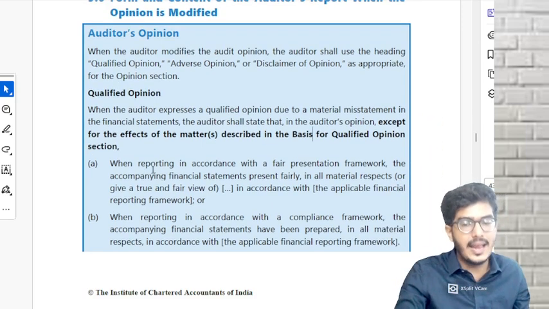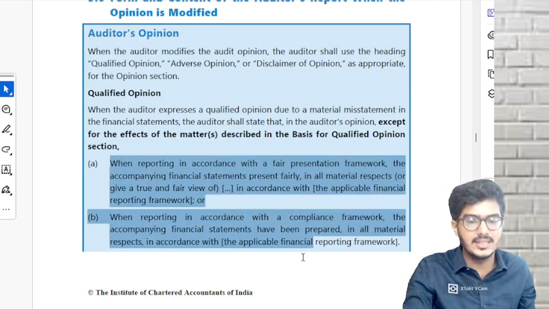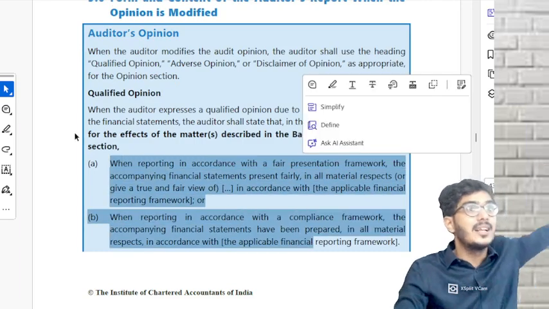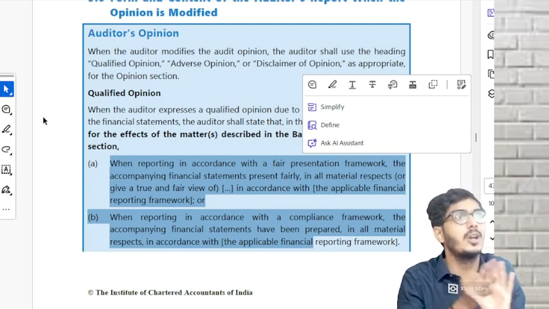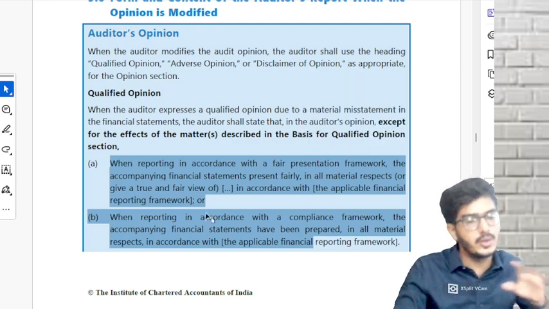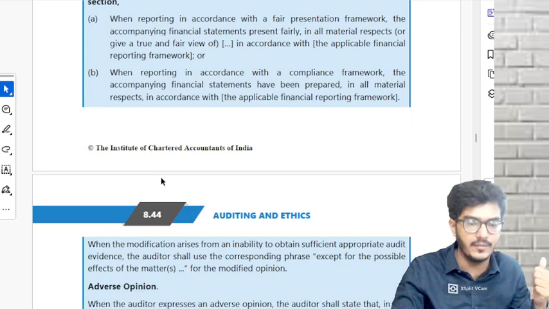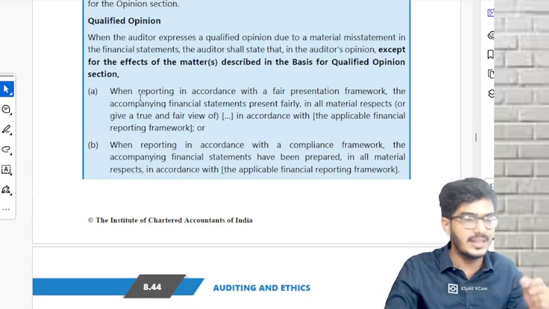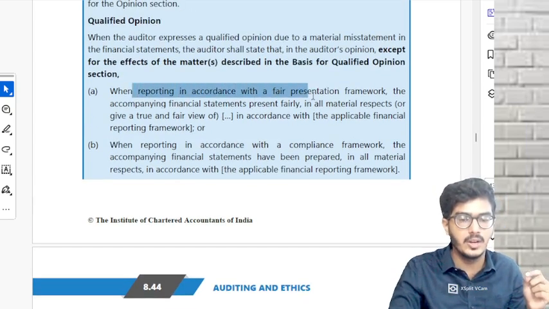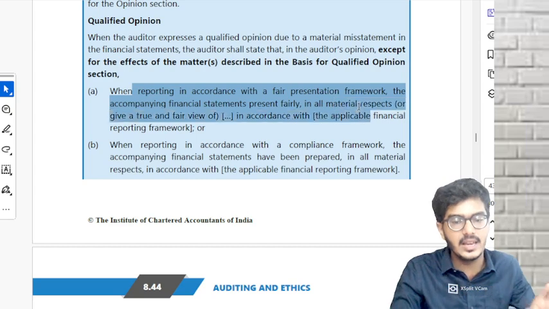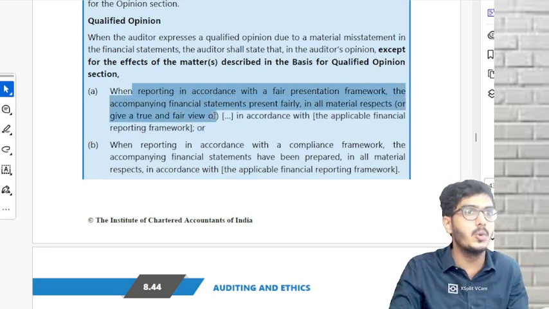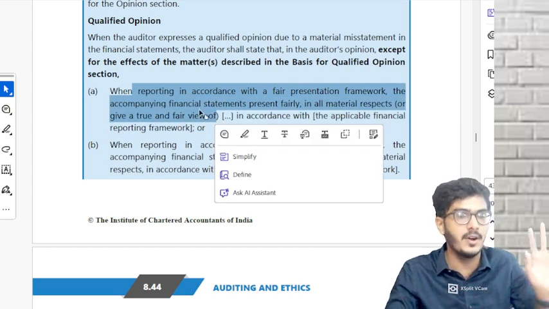Understood? And again, those two sentences are the same sentences. What two sentences? That we did in the normal opinion section: present fairly in all material aspects, or gives a true and fair view. So in a qualified opinion also we will give that kind of language only. But there is one small change. When reporting in accordance with a fair presentation framework, the accompanying financial statements present fairly in all material aspects, or give a true and fair view. You can use either one of the languages.